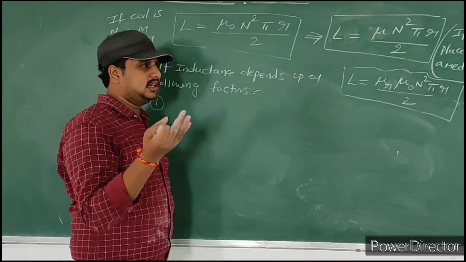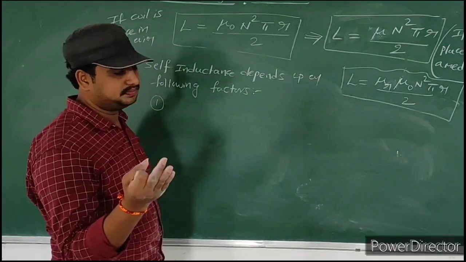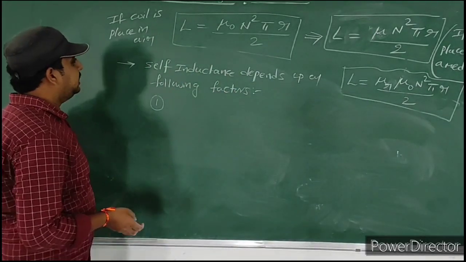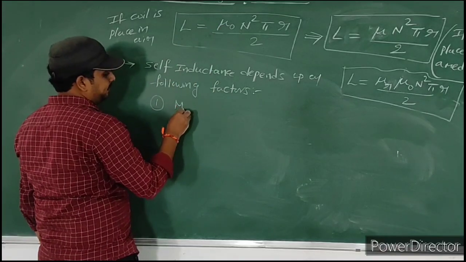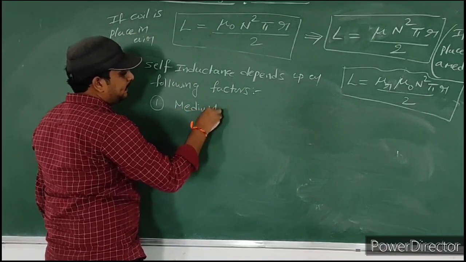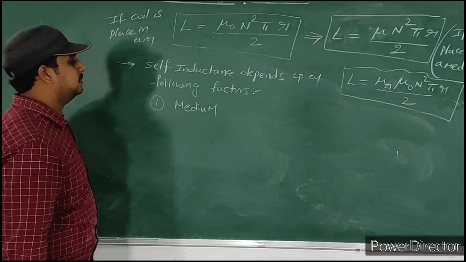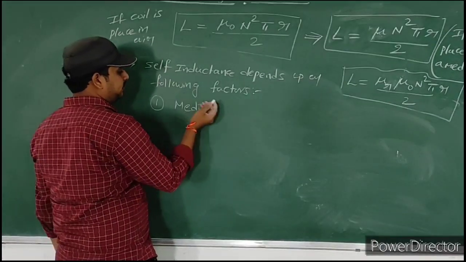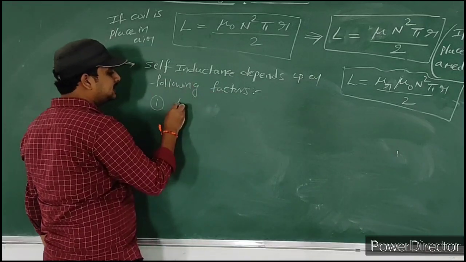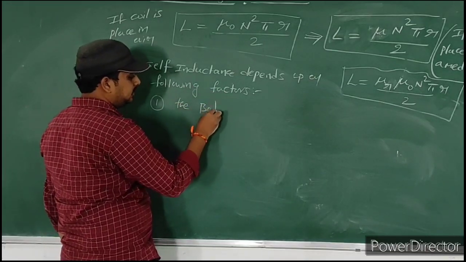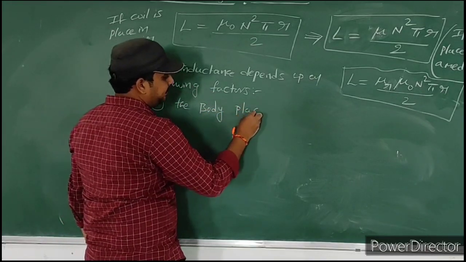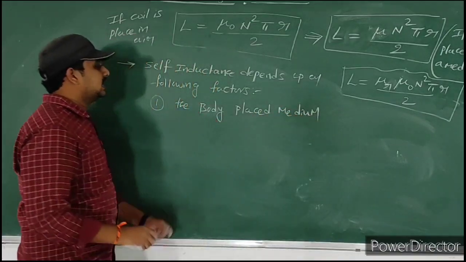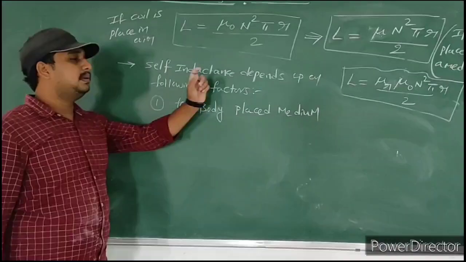Self-inductance is independent of magnetic flux. Then what parameters does it depend on? It depends upon the medium, the medium in which we place the body. So self-inductance depends upon the body placed in the medium.